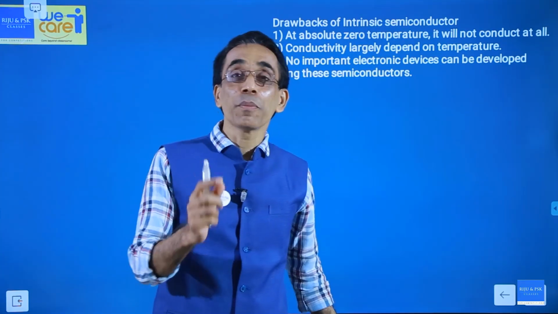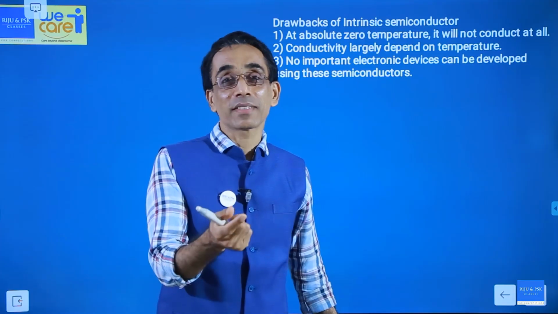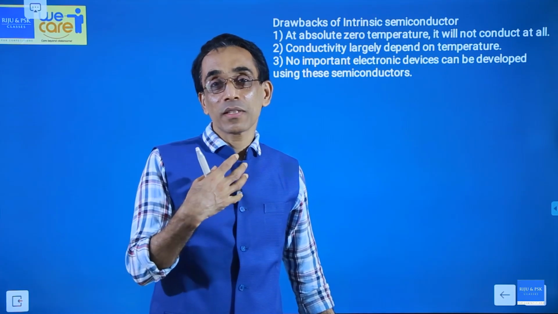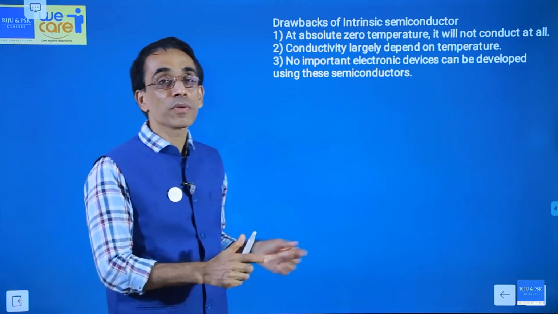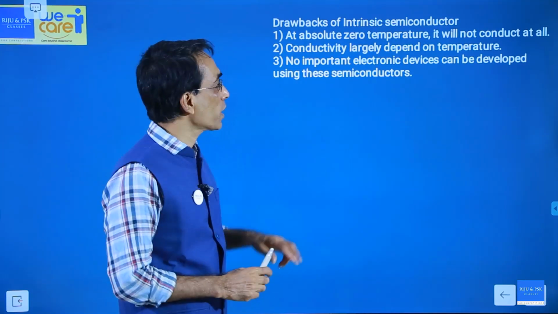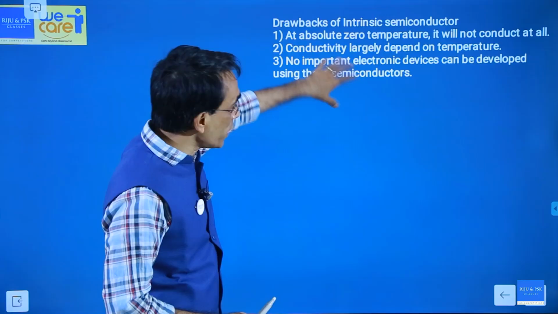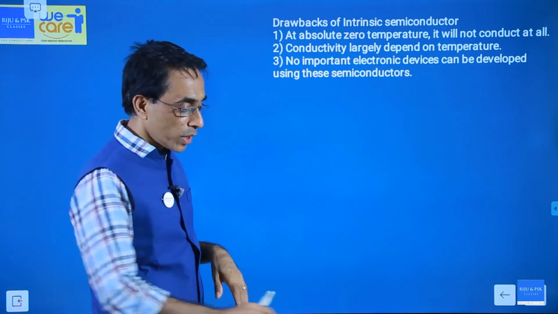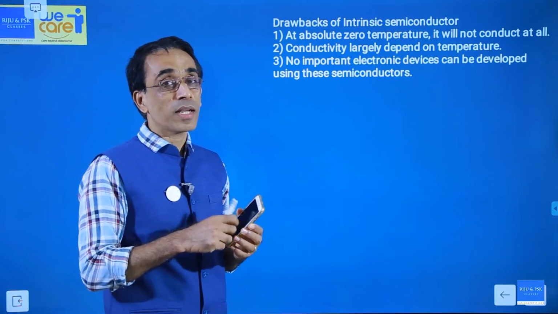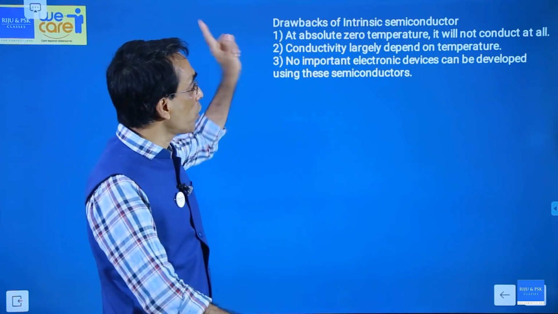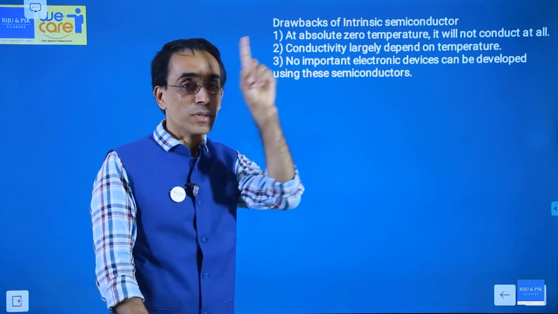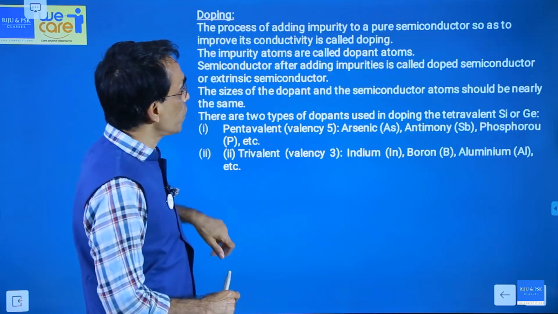We want to make some devices which will help us in our life. Fine, technology. So this is not possible with the intrinsic semiconductor. These are the basic points, and due to that you cannot make a device. That's the point. This mobile phone contains a large number of electronic devices, and all of them are not made of intrinsic semiconductor. That's the point. So what is the solution?